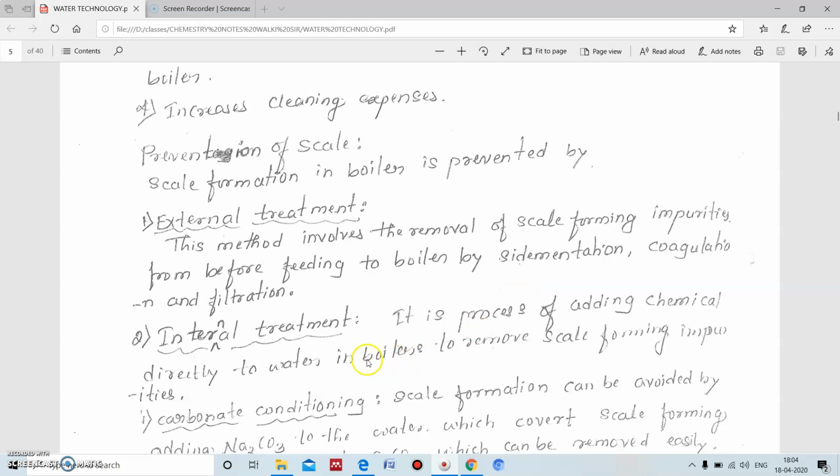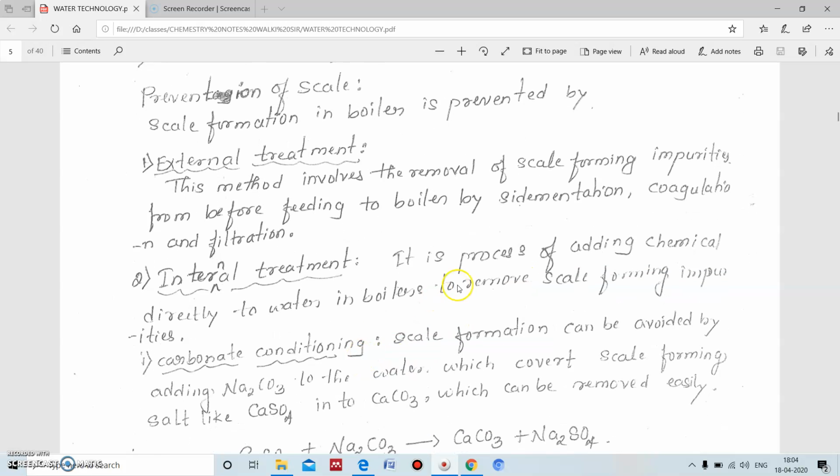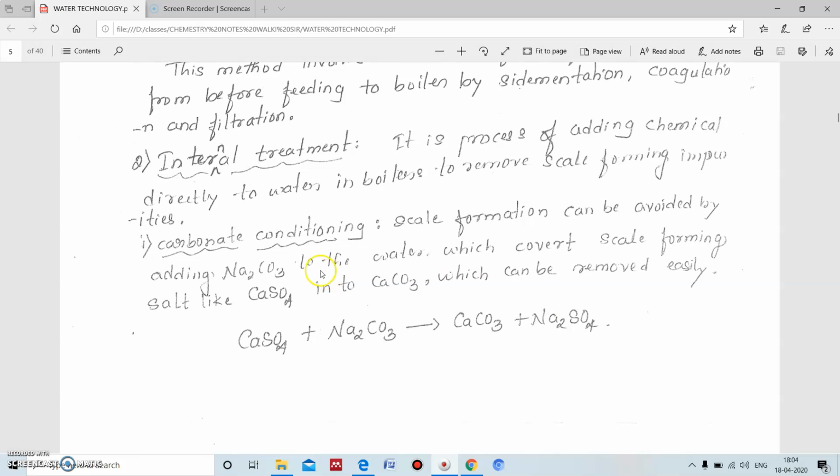Next one is internal treatment. In the internal treatment, this process is done by adding a few chemicals directly into the water in the boiler to remove the scale forming impurities. First one is carbonate conditioning. In this, scale formation can be avoided by adding sodium carbonate.